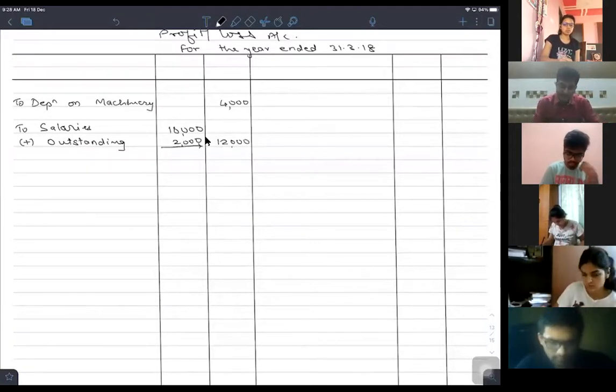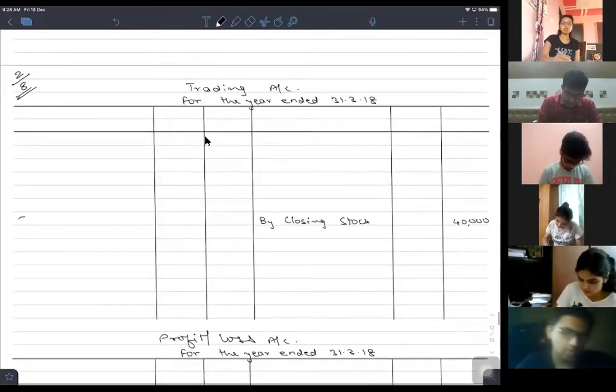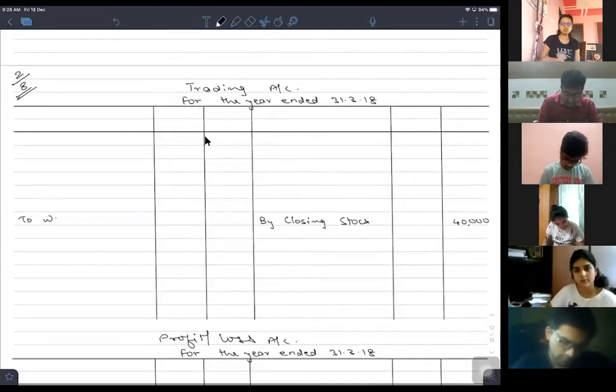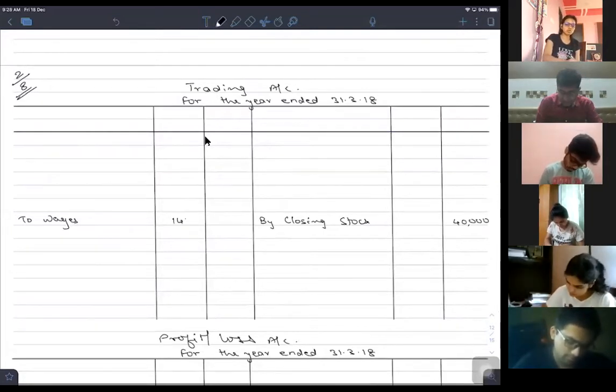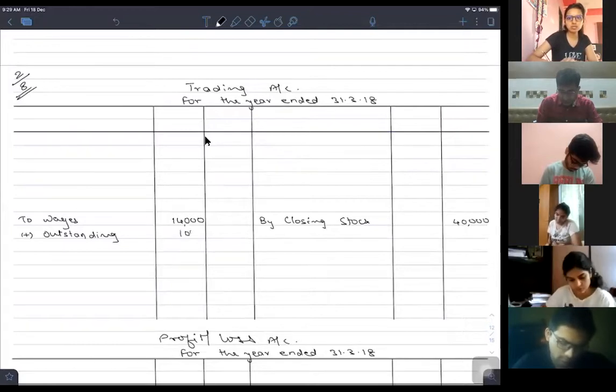Correct. And at the same time, into the trading account debit side, to wages, in the inner amount column 14,000, add outstanding rupees 1,000, and so to the outer amount column will be 15,000.